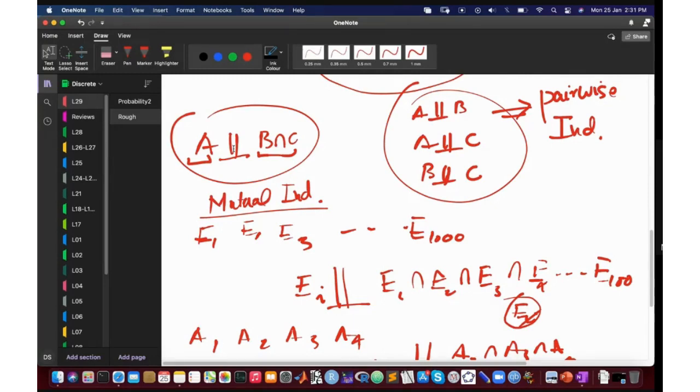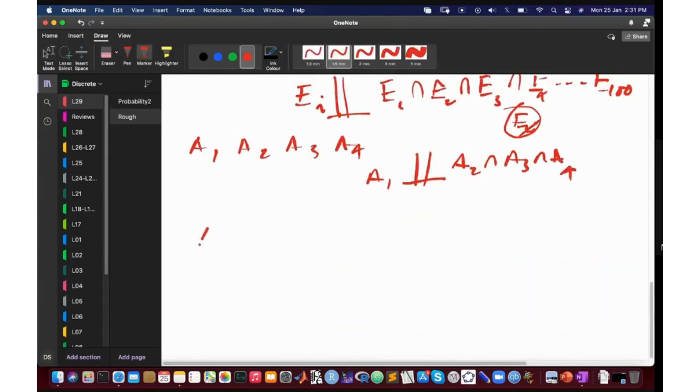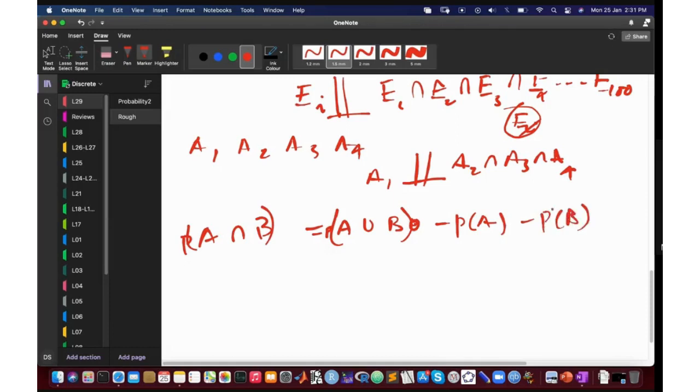So the thing is, the inclusion exclusion formula involves union and intersection. In it you have that probability of A intersection B is equal to probability of A union B, let's say there are two of them, minus probability of A minus probability of B. So I think there should be a minus here. Okay, so I wrote it opposite. So this is the inclusion exclusion formula.